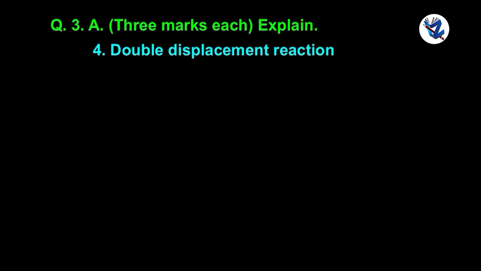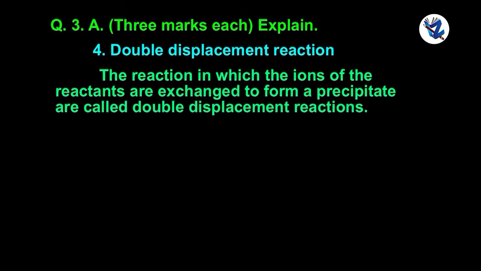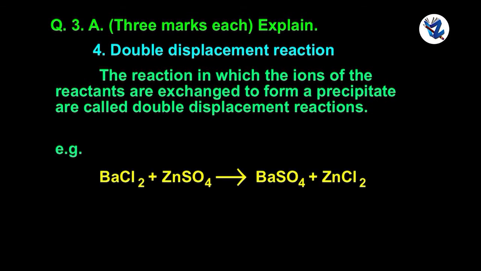Double displacement reaction. The reaction in which the ions of the reactants are exchanged to form a precipitate is called double displacement reaction. For example, BaCl2 plus ZnSO4 gives BaSO4 plus ZnCl2.